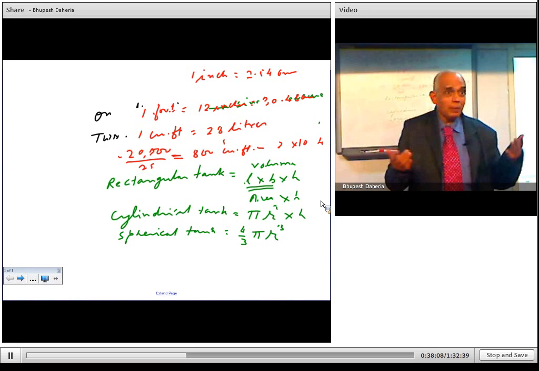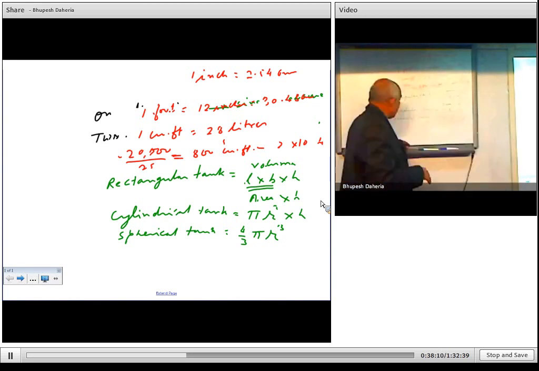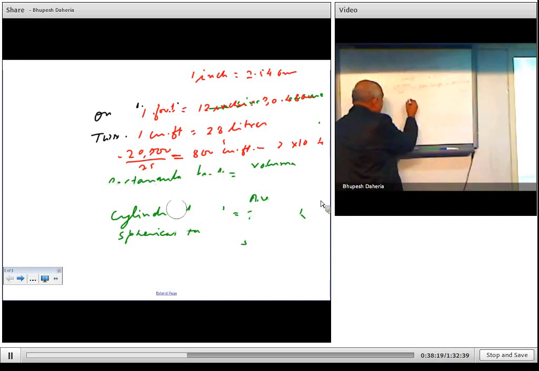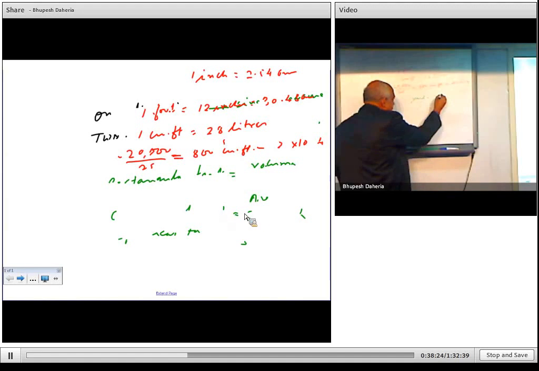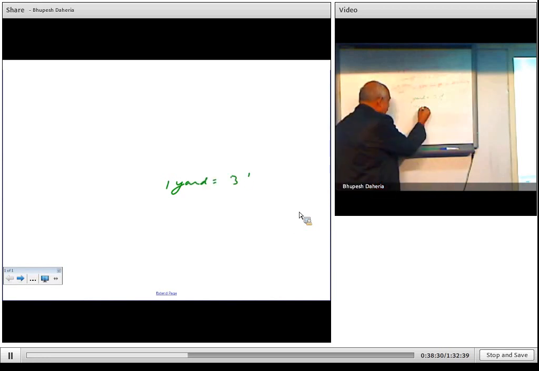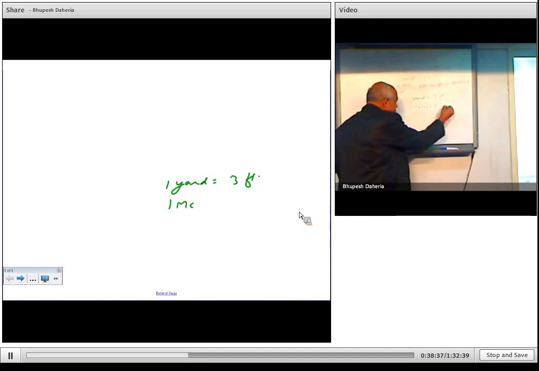Okay, now just let me rub this. Say for example, now you must know this. Earlier you see 1 yard in the British time, that used to be 3 feet. Okay, 1 yard used to be 3 feet. Now 1 meter. Now our present age we are in the metric age, correct? 1 meter is 3.28 feet. So you must know whether meter is bigger or yard is bigger. So now you know 1 meter is there.